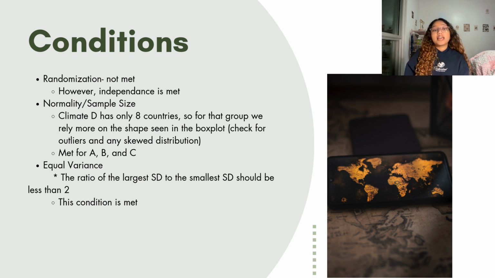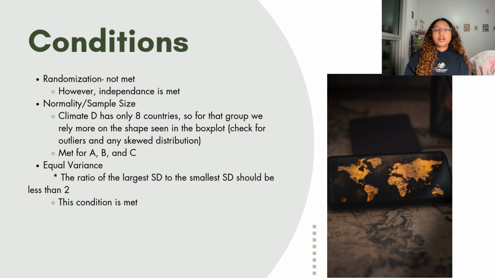Next would be the normality and sample size condition, and 3 of the climate groups, which are A, B, and C, they have fairly large sample sizes, which would make the test pretty robust, even if the data isn't perfectly normal. The only exception to this is climate D, which only had 8 countries, so clearly less. And for that group, I relied more on analyzing the visual shape of the distribution of the box plot, and I checked for outliers and any strong skews, and nothing extreme really stood out, so I did consider this condition overall relatively acceptable.